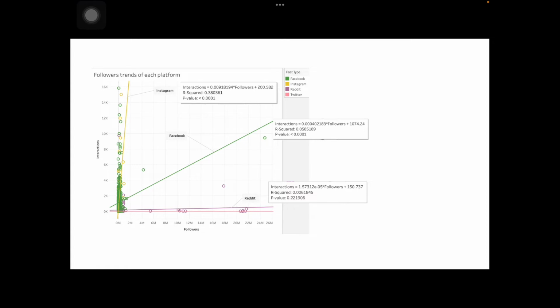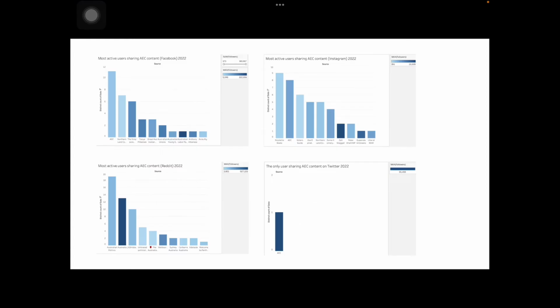This implies that even though focusing on Instagram to increase followers and build more engagement is the most promising trend to follow, Reddit's users are loyal to the platform, showing high engagement despite a smaller number of followers. This shows the most active users across all platforms.